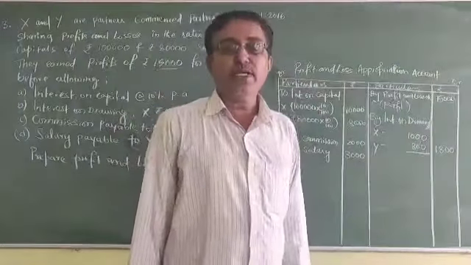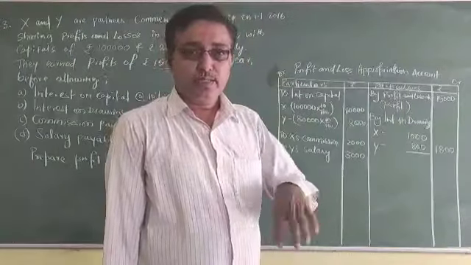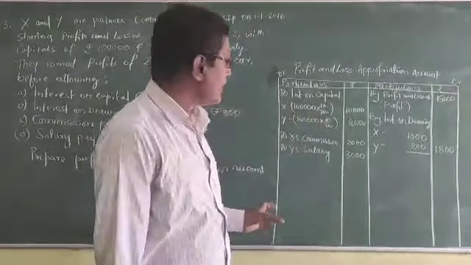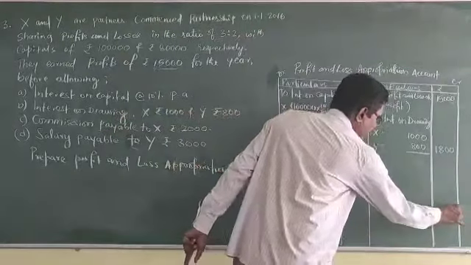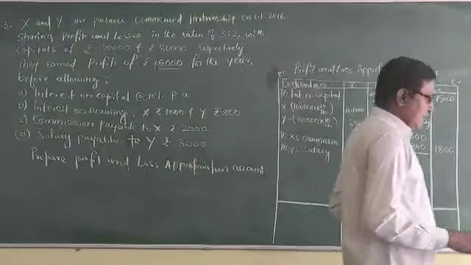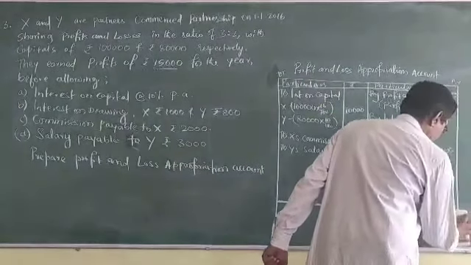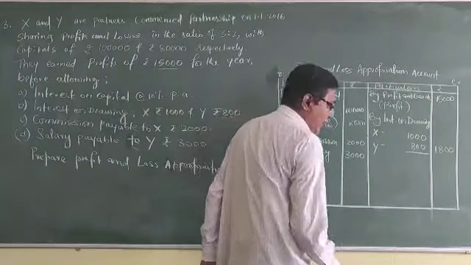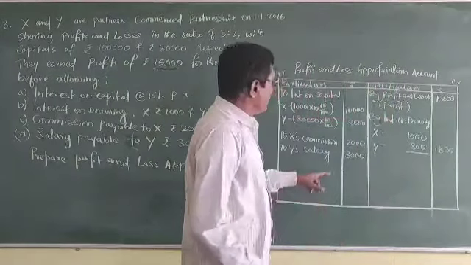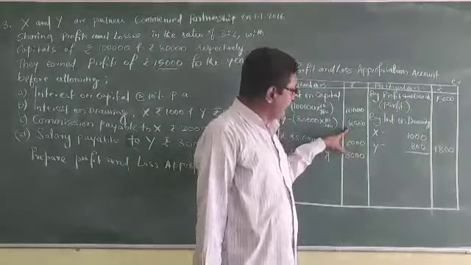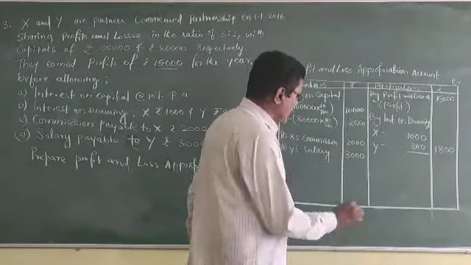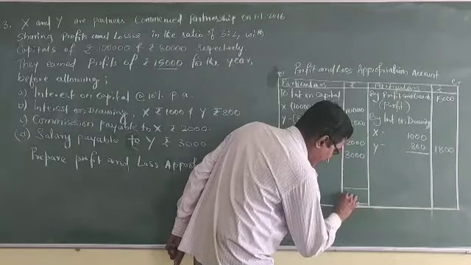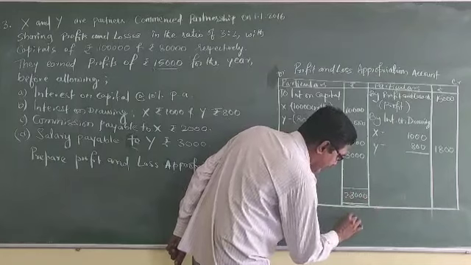In the last two problems, what we did, those earned net profit. But in this problem, a loss is there. So we have to calculate this. Add all those on the debit side. So 10,000 plus 8,000, 18,000, 20,000, 23,000 is there. 23,000 on the debit side.